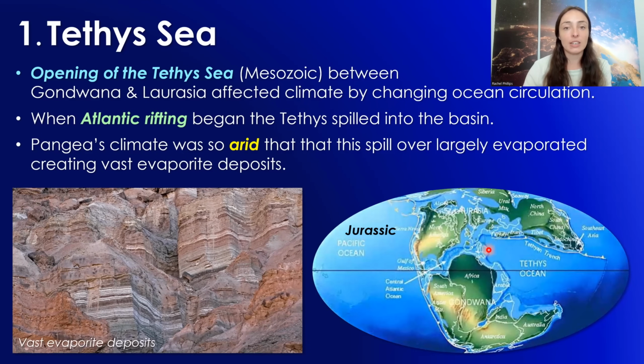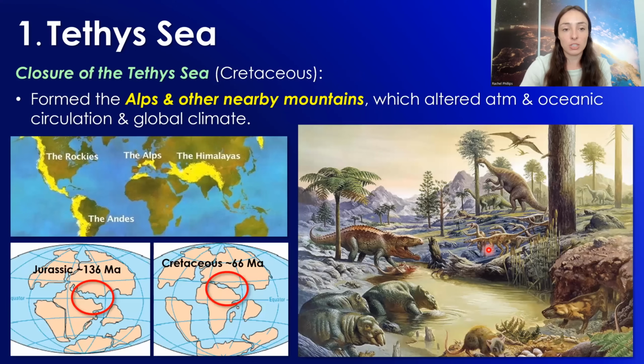But eventually it did lead to the more stabilized sea and obviously eventually, over a lot of time, the Atlantic Ocean. However, the opening of the Tethys Sea wasn't the end of the story. The Tethys Sea also closed during the Mesozoic in the Cretaceous, which formed the Alps and nearby mountain ranges all along this convergent boundary where Africa was moving toward Eurasia at the time.